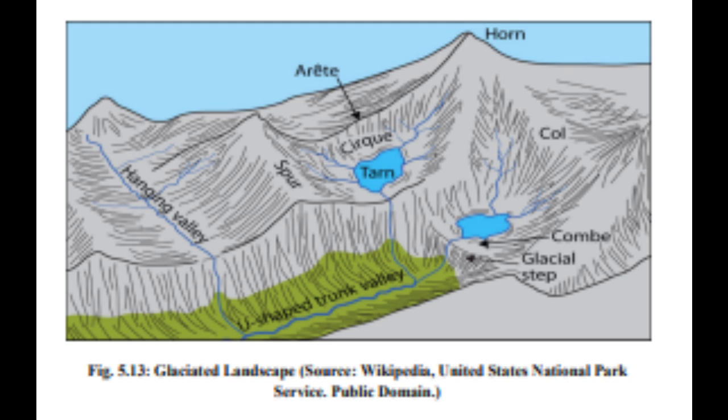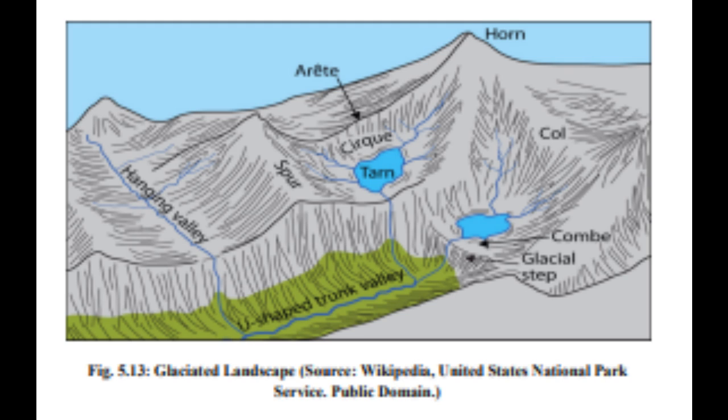Fig. 5.13. Just like a main river, the main glacier has more thickness of ice in comparison to the tributary. It results in differences in bed level. When the tributary glacier meets the main glacier, it is seen hanging over the main glacier. When the ice is melted, or the glacial age is over, they are visible. Several examples of hanging valleys are observed in the Himalayan region. Look at the screen. Fig. 5.13, Glaciated landscape. Source: Wikipedia, United States National Park Service.